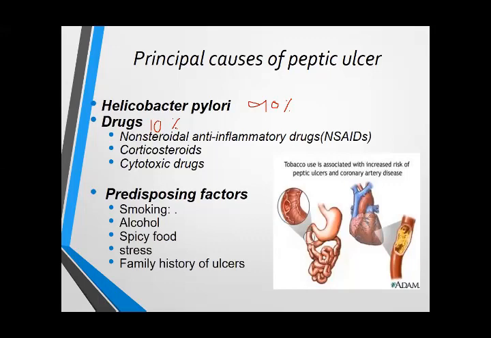That is a defensive mechanism. The second common group of drugs is corticosteroids.